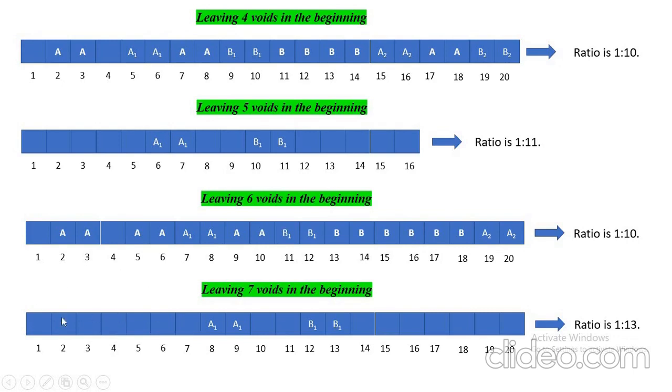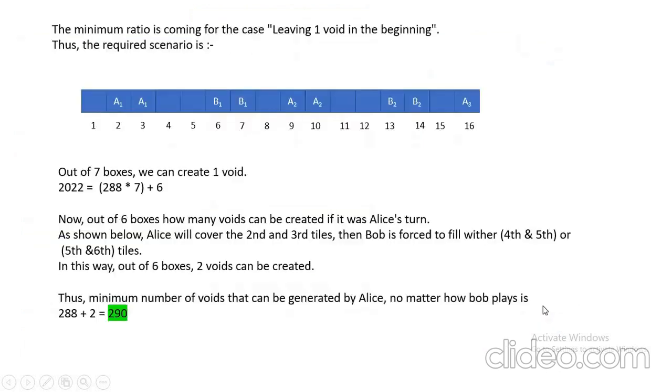If it is Bob's turn, then Bob will fill 1 and 2, then Alice will leave 3 4 and 5, or leave 7 5 and 6. If Alice left say 7 and fills 5 and 6, then Bob will fill 3 and 4. If Alice left 3 and filled 4 and 5, then Bob will fill 6 and 7. In this way, out of 13 we are getting only 1 void. So this is also a very bad ratio, 1:13.